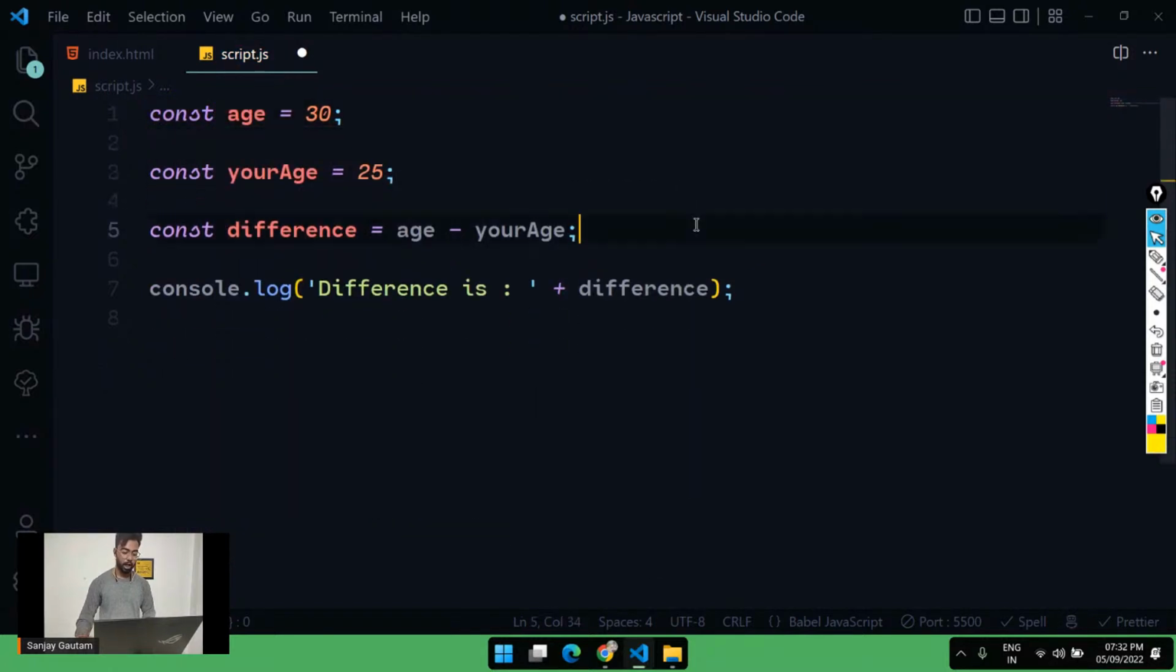Now we can perform some operations. To perform operations, we have operators. So this is the arithmetic operator, the subtraction operator. And by the way, I'm going to share the slide with you, so you can go through the quick recap and see whatever is written there.